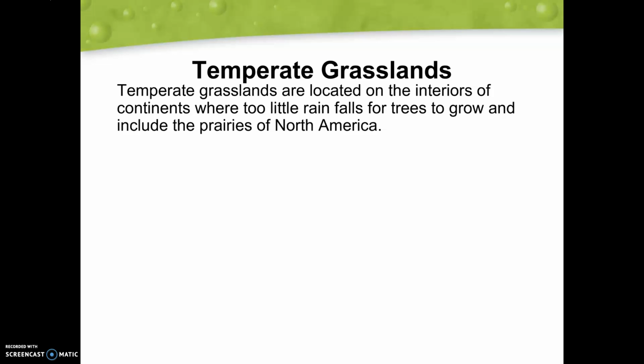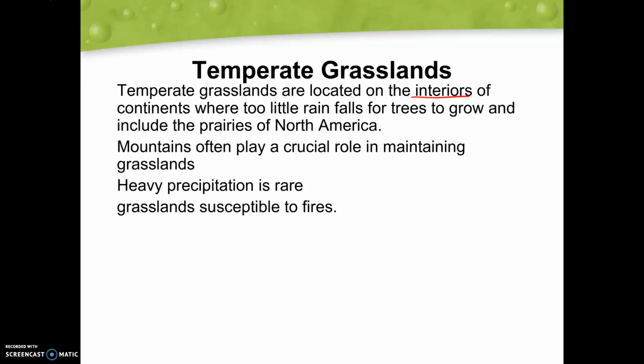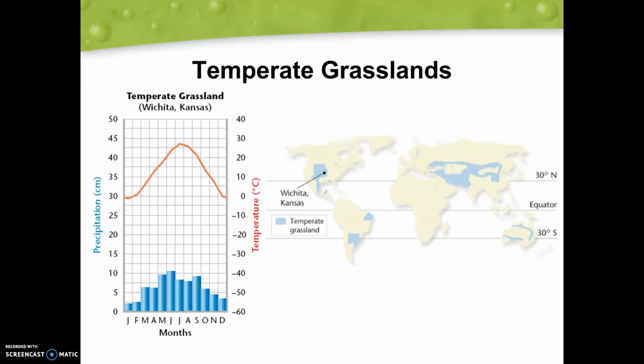So temperate grasslands are located on the interiors of continents, where there is too little rainfall for trees to grow, and these include the prairies that we see in North America. So kind of our Midwest is where we're going to see these temperate grasslands. Mountains often play a crucial role in maintaining these areas. Heavy precipitation is going to be very, very rare. Grasslands are susceptible to these fires that we're going to see.